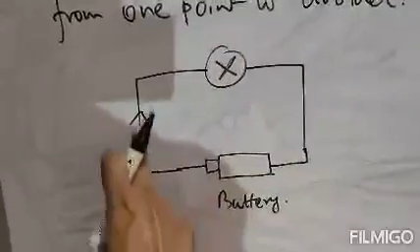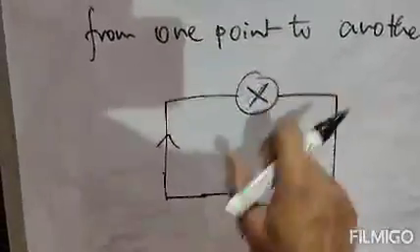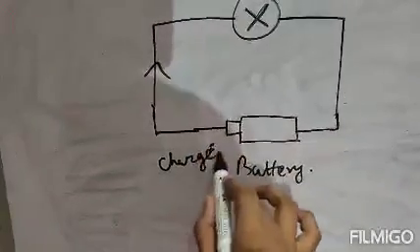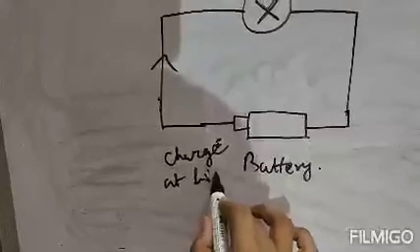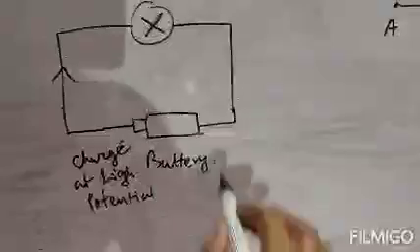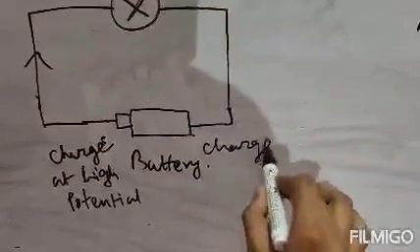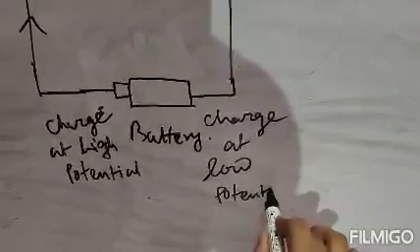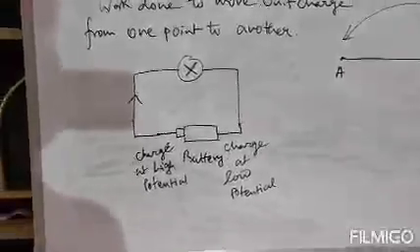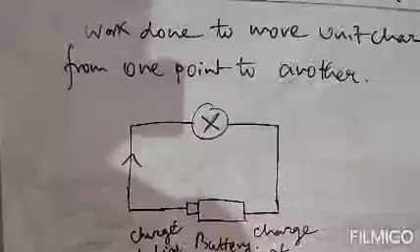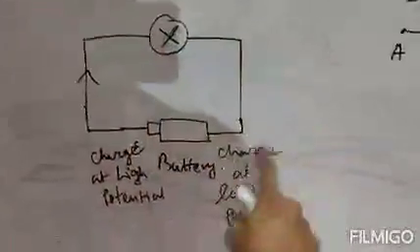That means the charge is flowing through this direction, that means this is the point that is charge at high potential. Clear? And this is the charge at low potential. Always remember, charge always flows from high potential to low potential. So this point, the charge is flowing through this direction. That means here the charge is at high potential, and here the charge is at low potential.